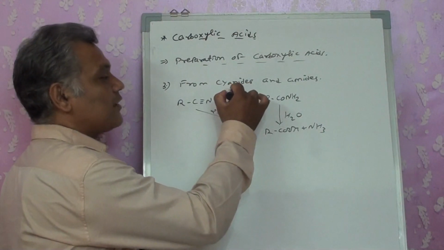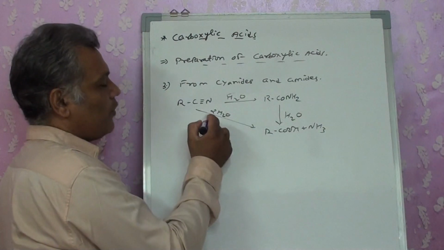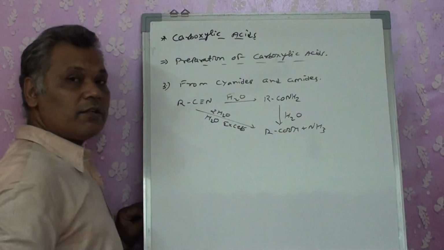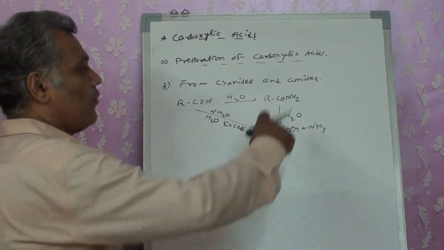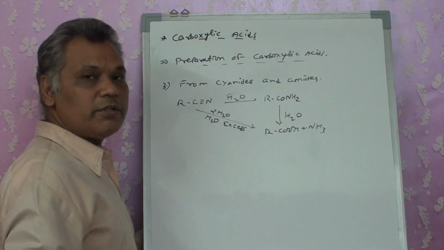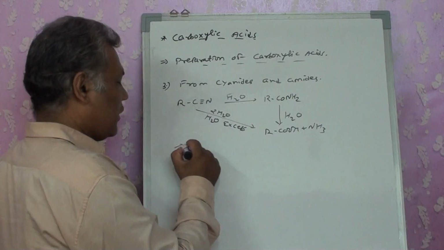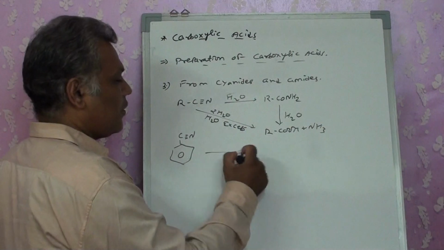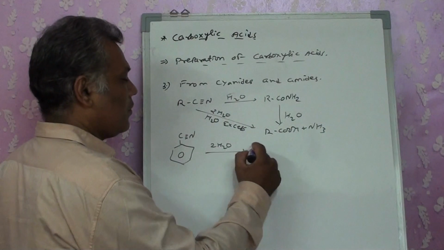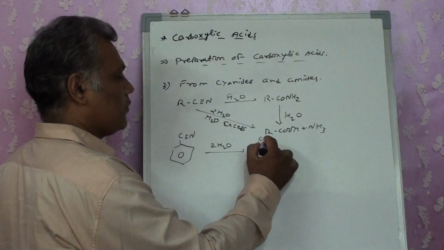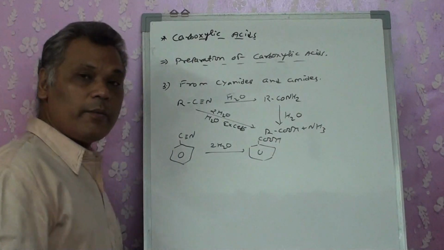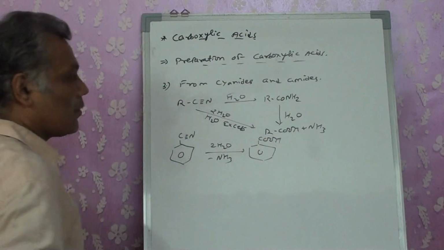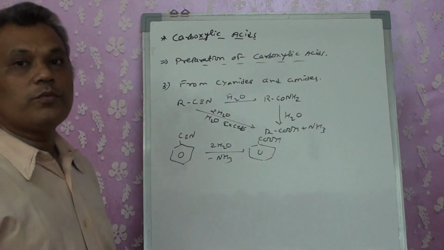If H2O excess is written, it straight away gets converted into the oic acid. For amide also, on hydrolysis it gets converted into carboxylic acid. The same reaction is carried out for aromatic also. Aromatic also gives the same reaction. Right? So that is a reaction from cyanides.